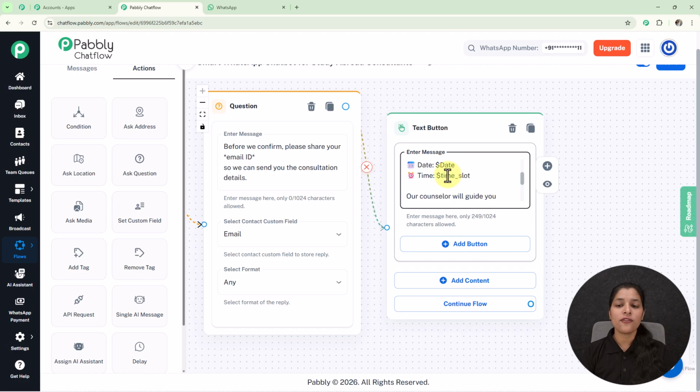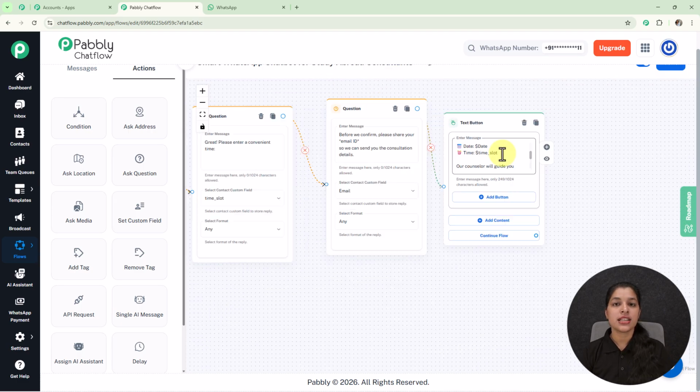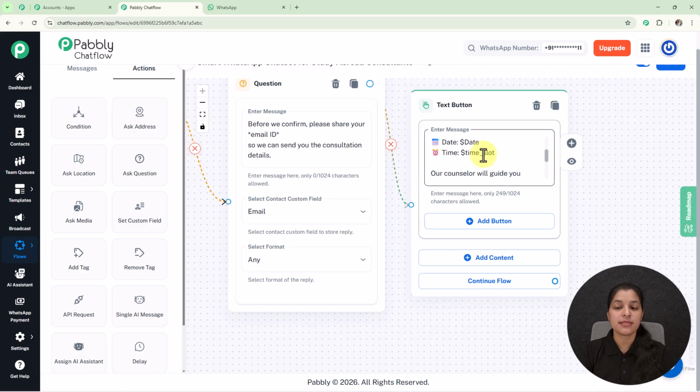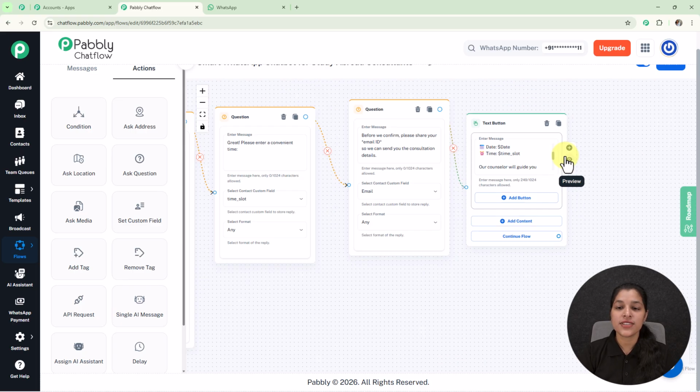Now you might be thinking what does this variable signifies? So these signifies the contact custom field which we have recently selected in these questions. So now if my user provides me answer of both these questions, the response will be replaced in this message node, and we will be able to send personalized message. So now with this we are done with our first button.